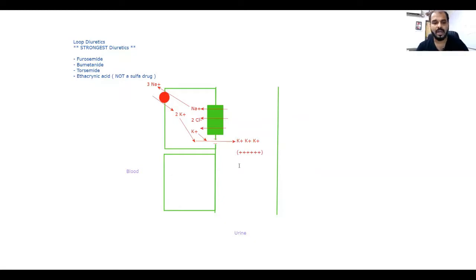Now what happens now? In the urine, there are 2 more things which are coming in this direction towards the output. Does any one of you know the names? So calcium and magnesium. Very, very good. What will happen to them? The things which are coming here are calcium 2+ and magnesium also 2+. They will be repelled by this positive charge, and they will find a way out between the cells here, and they will be absorbed into the blood through this intercellular space. So this calcium and magnesium will be going into the blood like this.